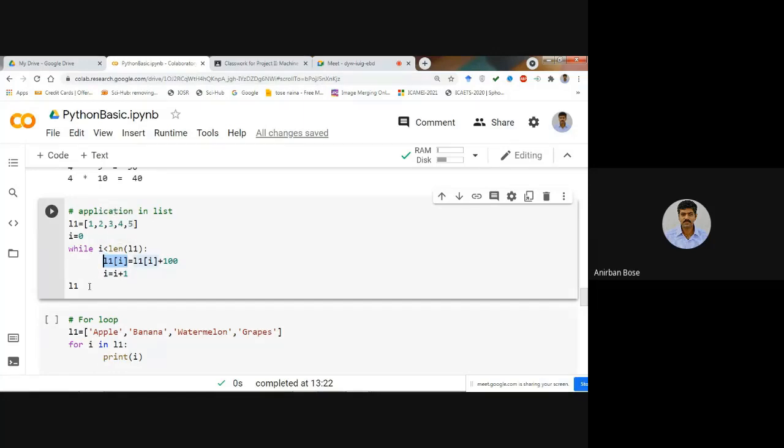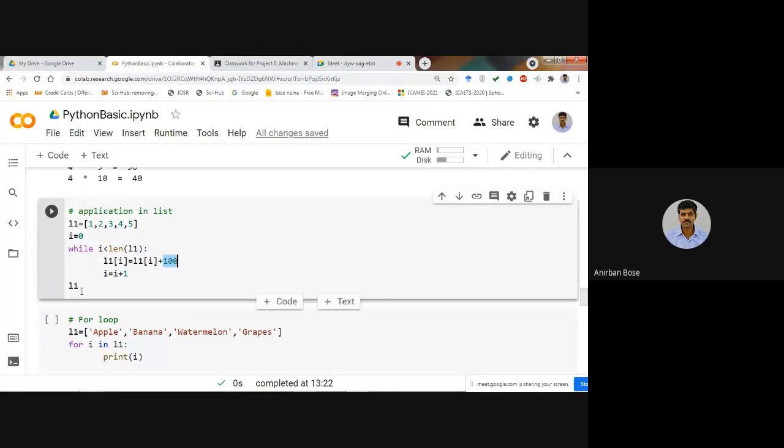Finally when i becomes 5, it will come out of the while loop. So basically i is equal to 4, up to i is equal to 4 this loop is going to operate. So the index is going to take 0, 1, 2, 3 and 4. And when it becomes 5, it will come out, because the fourth index is nothing but the last element, 5. This number is at the fourth index. So it will increase this value also by 100. So all the values will be increased by 100 through this program.